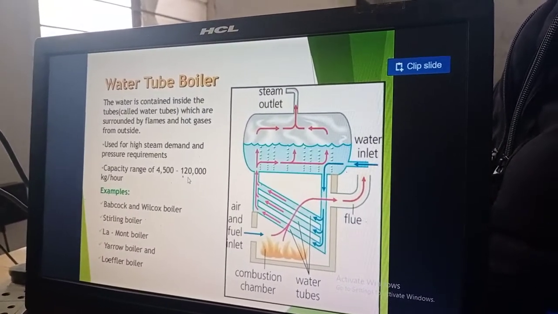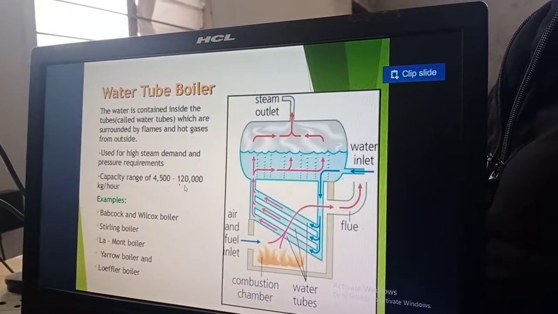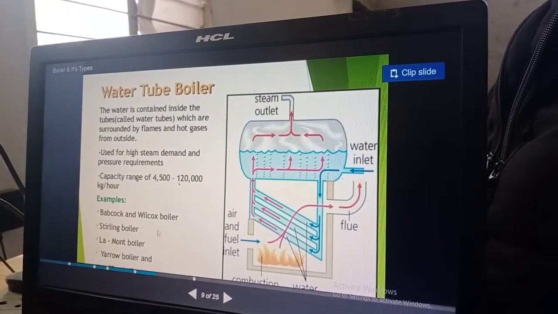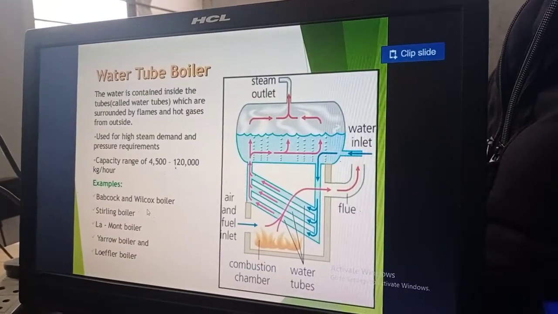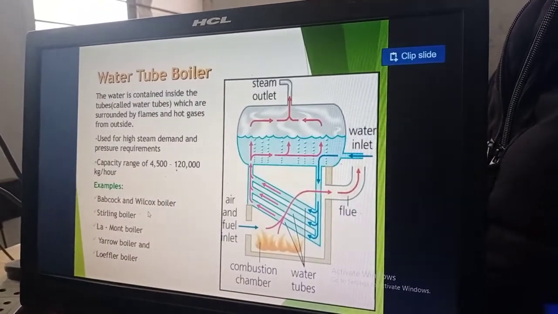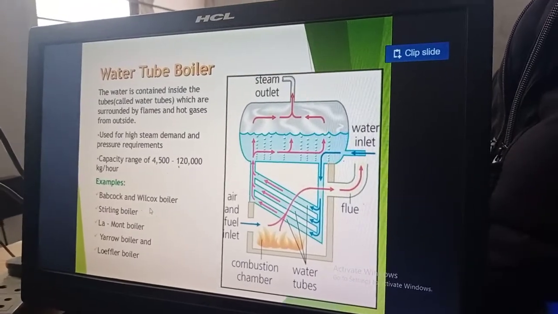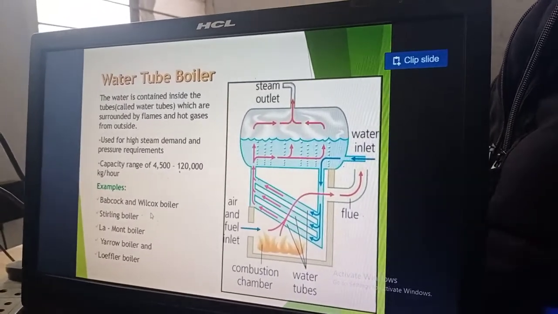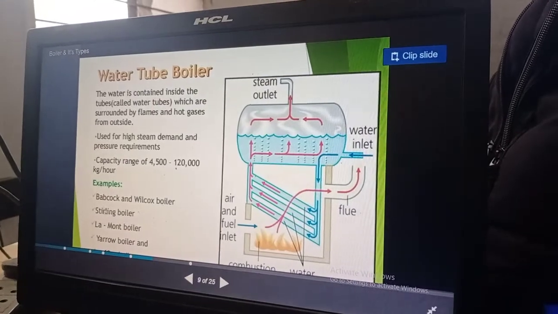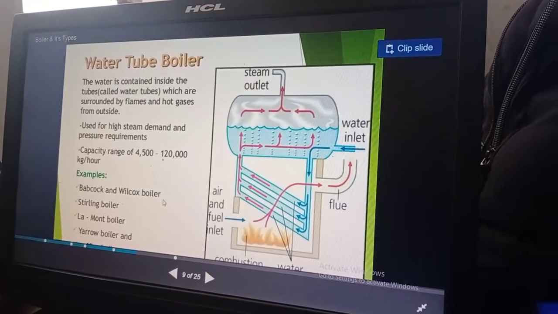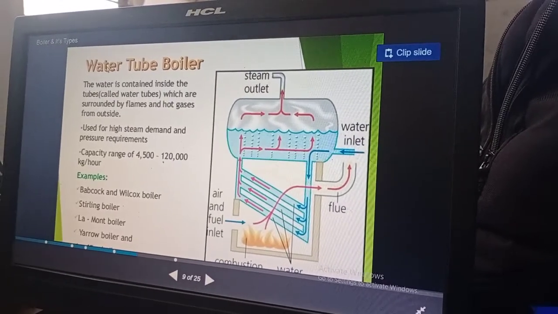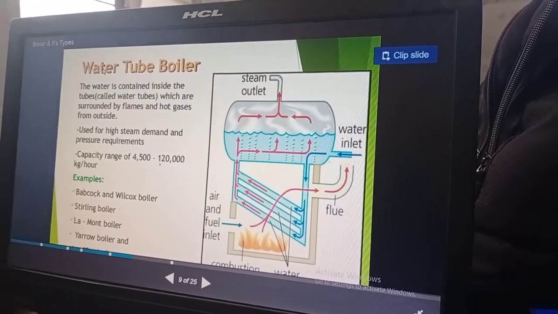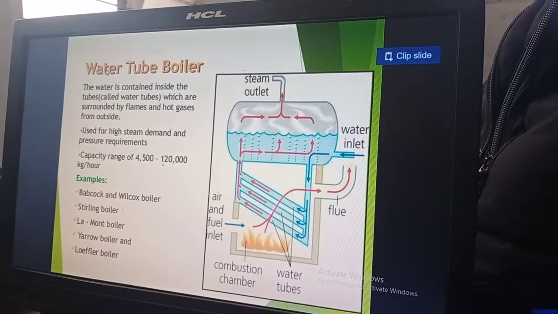So what are the examples? It comes in your examinations, such as competitive examinations, where it will be asked which type of boiler the Babcock and Wilcox boiler is. So you have to answer water tube boiler. There are several examples: Babcock and Wilcox boiler, Stirling boiler, Lamont boiler, and Yarrow boiler are water tube boilers.